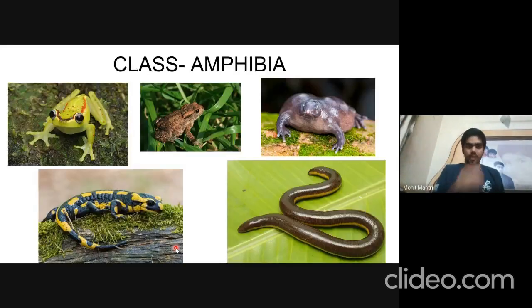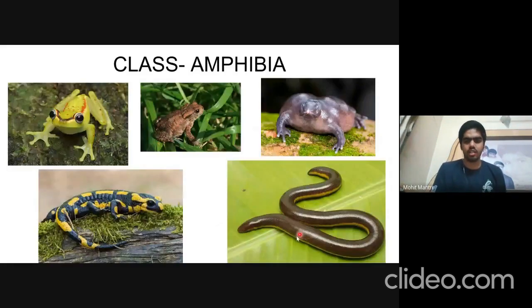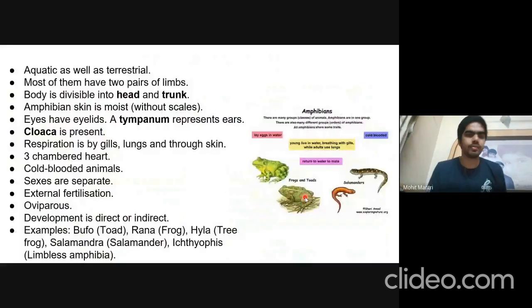Then comes the class Amphibia. So this is the tree frog, this is toad, this is purple frog, this is salamander, and this is Ichthyophis, which is limbless amphibia. They may be aquatic or terrestrial. Most of them have two pairs of limbs. Only limbless amphibia do not have them.